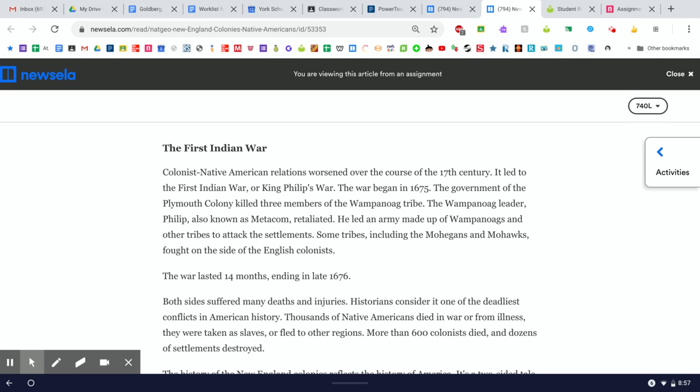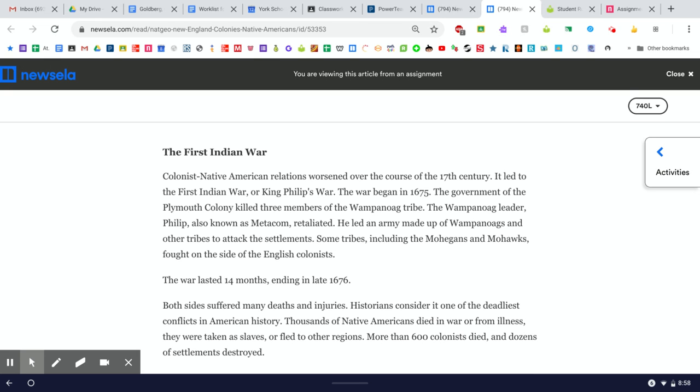All right, this section is called the First Indian War. Colonist-Native American relations worsened over the course of the 1600s. That says 17th century, but that's the 1600s. It led to the First Indian War, or King Philip's War. The war began in 1675. The government of Plymouth Colony killed 3 members of the Wampanoag tribe. The Wampanoag leader, Philip, also known as Metacom, retaliated.